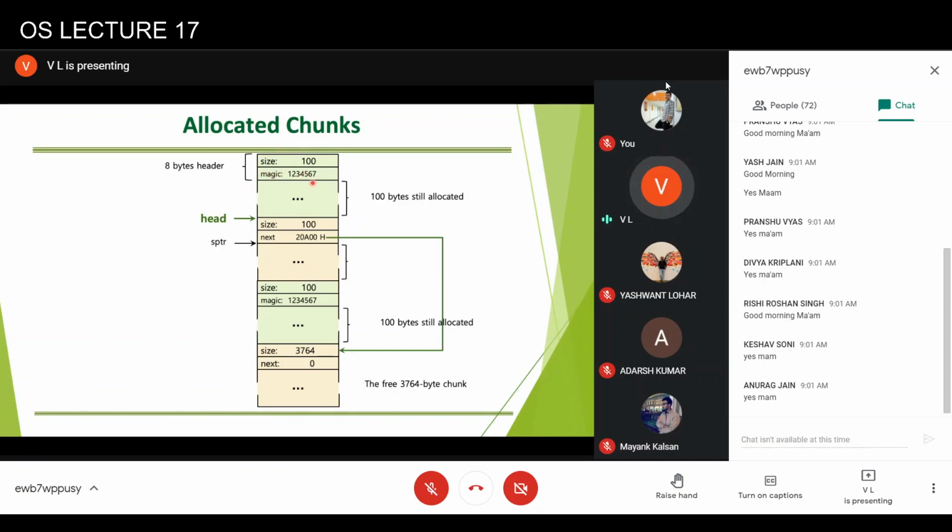In the case of an allocated chunk, the first 4 bytes are size and the next 4 bytes are a magic number. In the case of a free space list, the first 4 bytes are 100 and the next 4 bytes are the address of the next block. But in most cases, the operating system actually maintains a doubly linked list. So there will be another pointer called previous, which helps in traversal. In that case, 4 more bytes are reserved for another pointer, so the size will actually be equal to 96 only. So this size will change to 96.